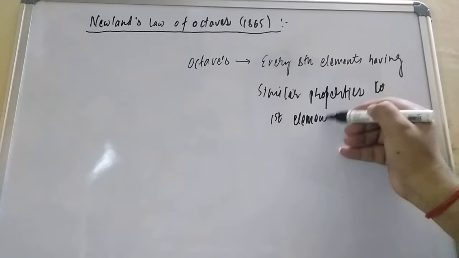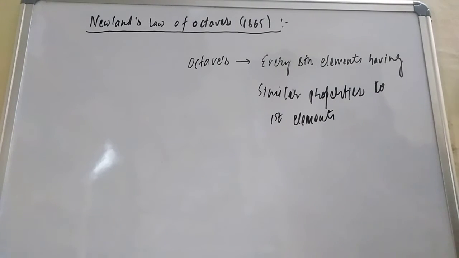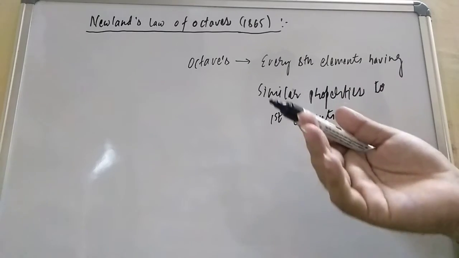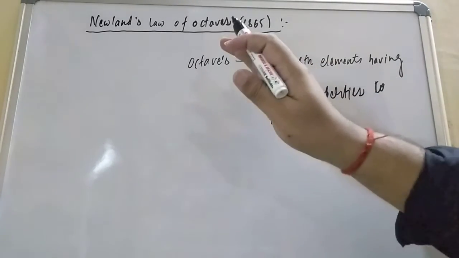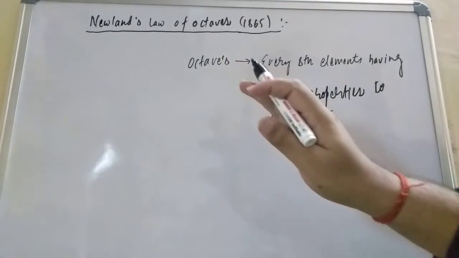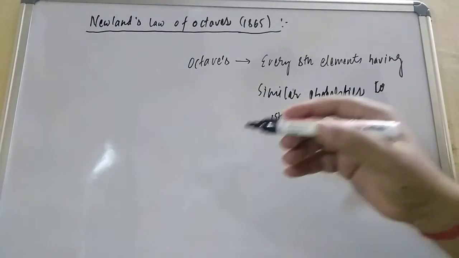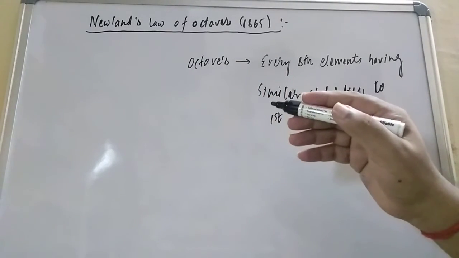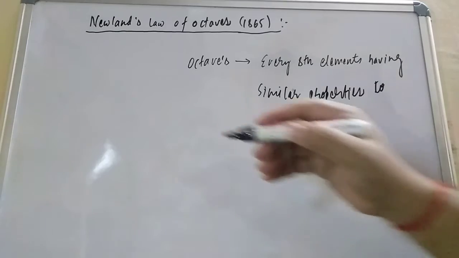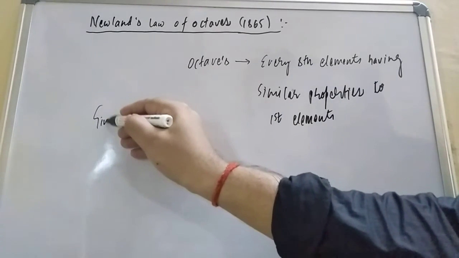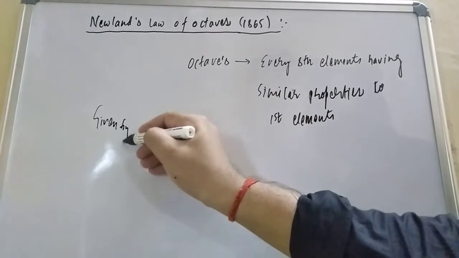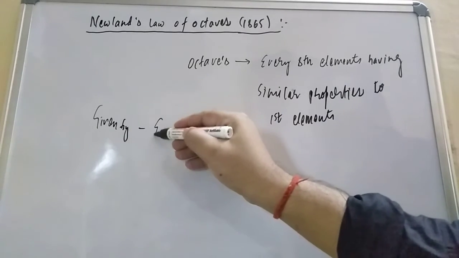This was given by an English chemist. He was a worker in a sugar factory. Then he left the job and started studying the properties of elements. The name of the scientist was John Newlands.